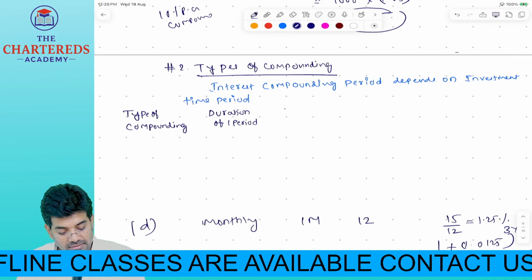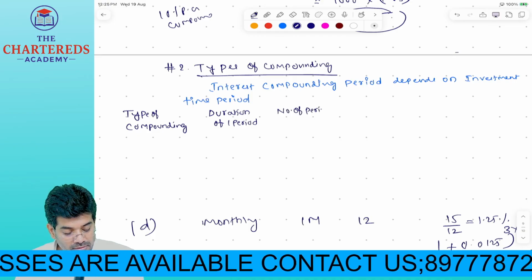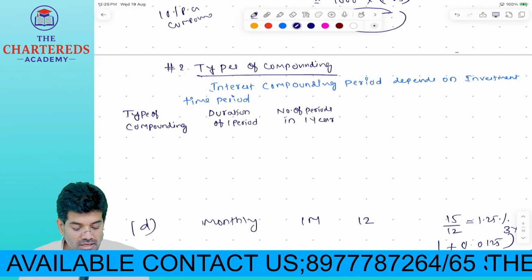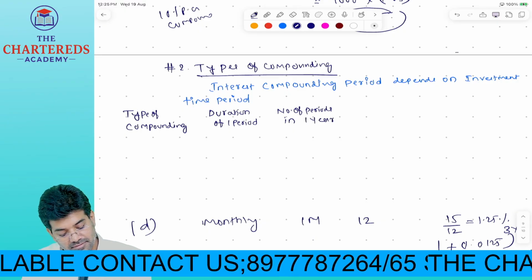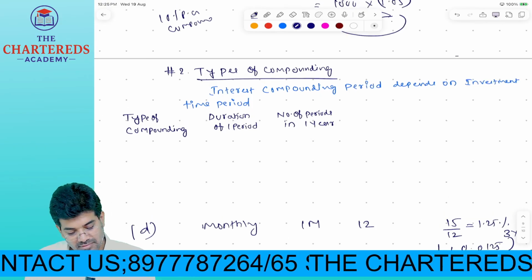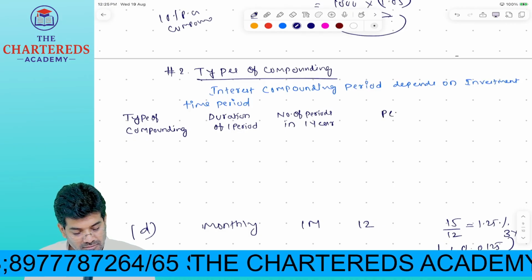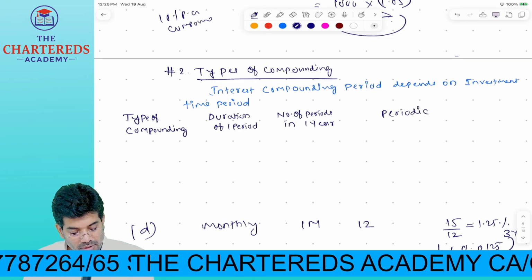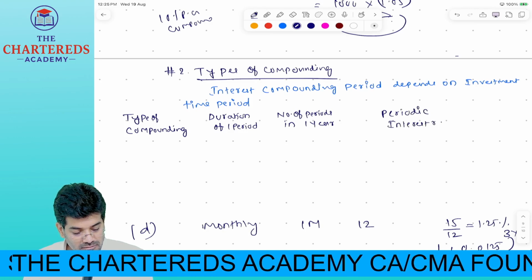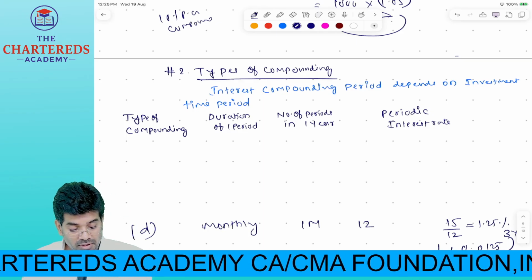Number of periods in 1 year. And periodic interest rate.